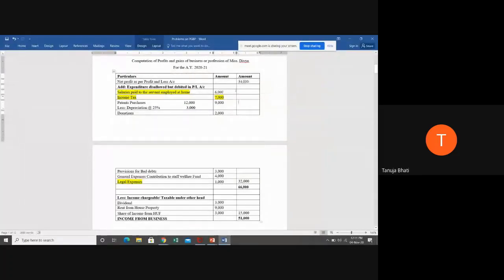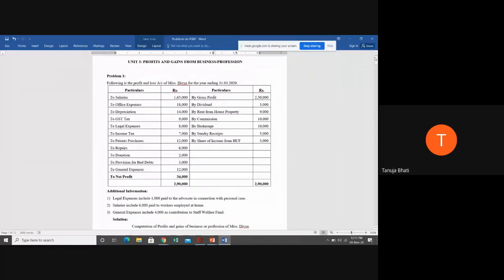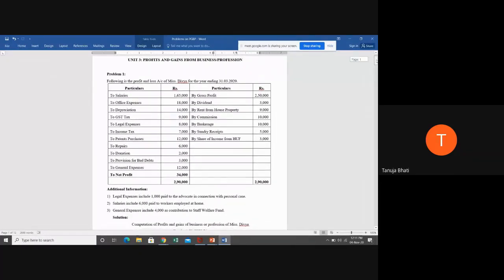Is this clear, students? Okay. It is the first sum, so I am going very slow so that you understand how to start solving the sums in case of business or profession. From my next sum onwards, I'll go a little fast.